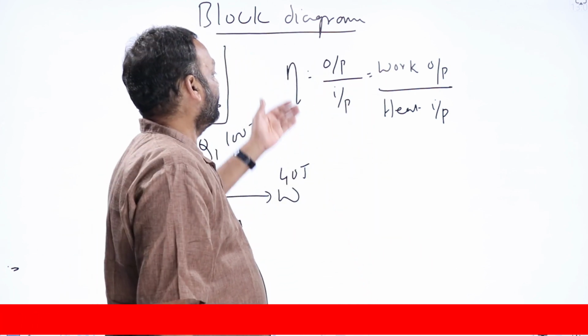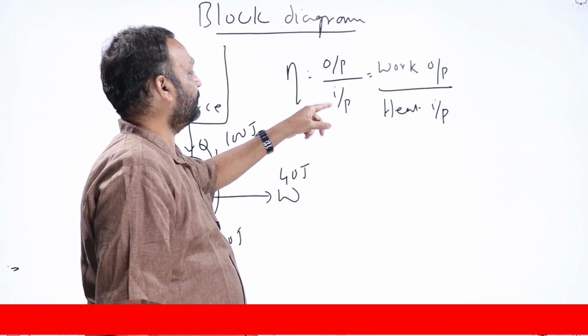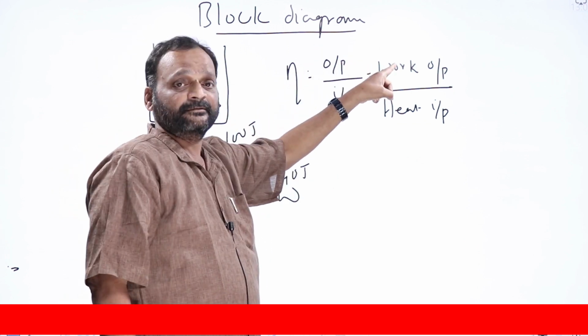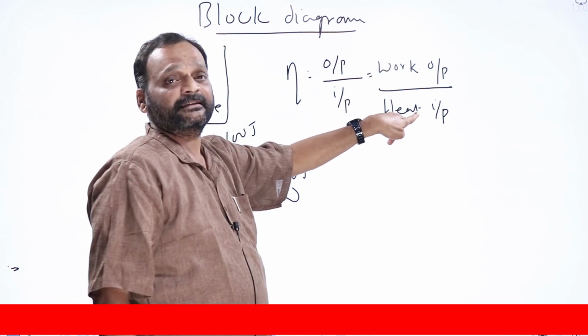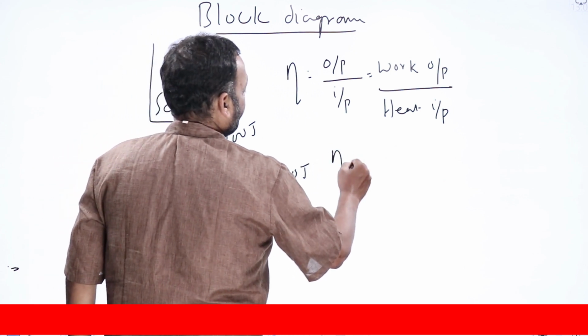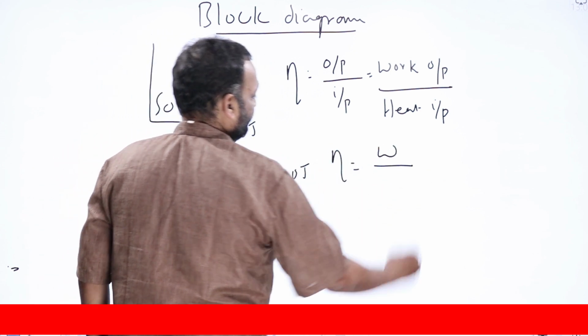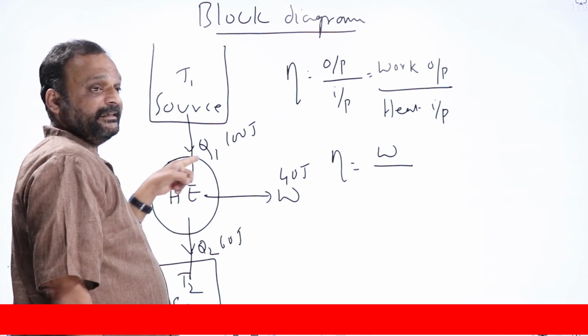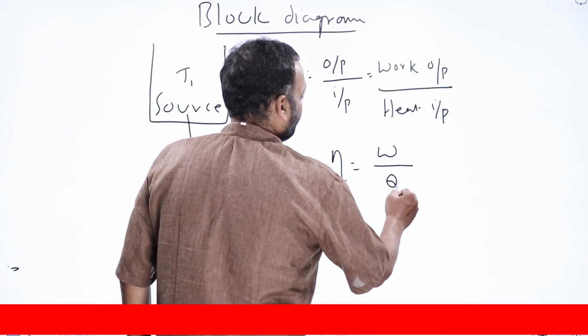Similarly, anywhere, efficiency is output by input. For a heat engine, the output expected is work and the input we are giving is heat. Now what is that work output? W is the work that is coming out of the heat engine, and the amount of heat I am giving is Q1, that is the heat input. So efficiency is W by Q1.